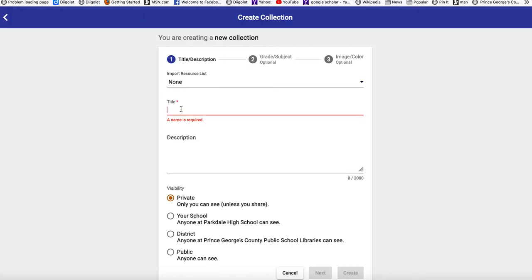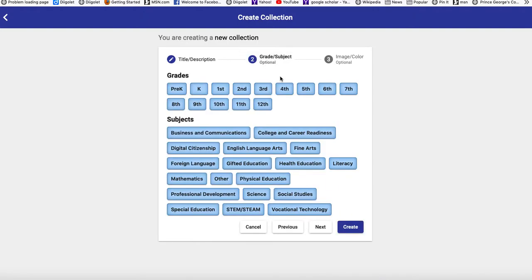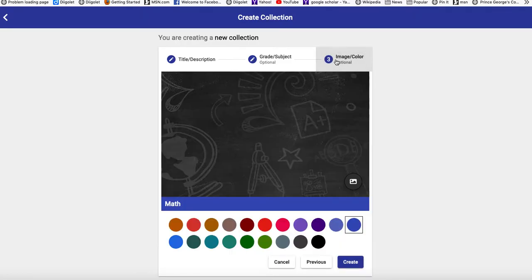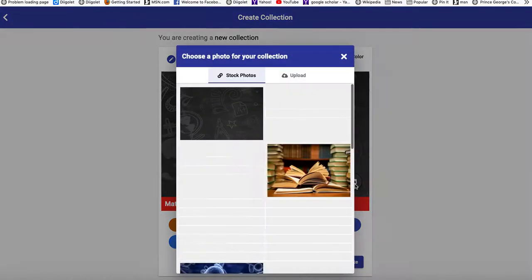Let's say you're doing research in math and you're looking for tutorial sites or whatever. You put in a description, and here you can save something only for yourself or share it with the school, or share with anybody in Prince George's County, or share with anybody in the world. And you can press create. So here, you can do whatever you want, ninth grade, and you can click on image color. You can change the color of your collection.